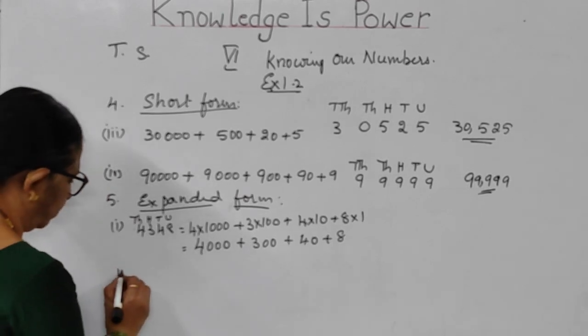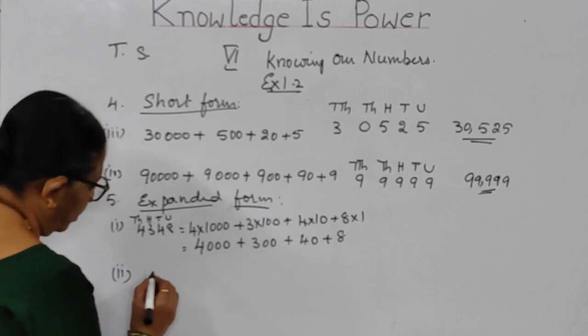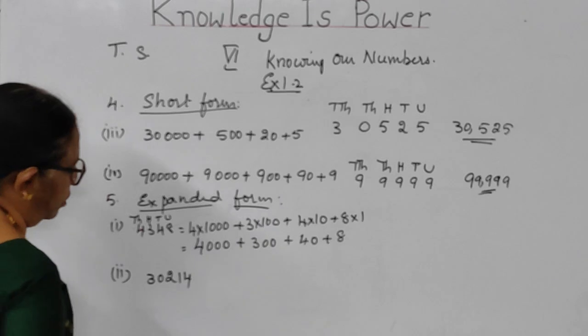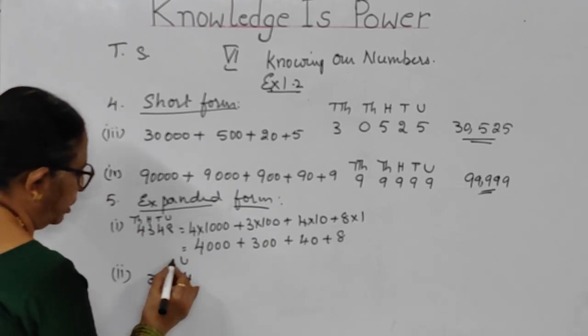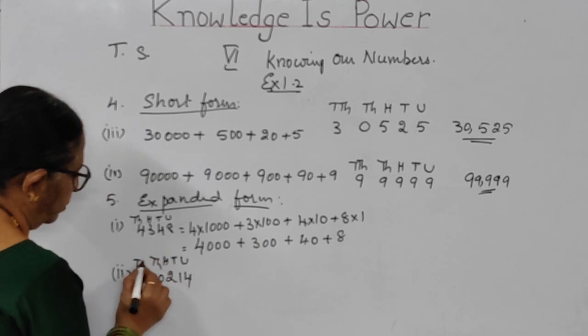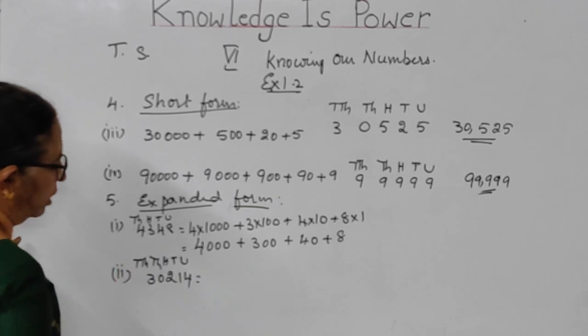Now, second bit. The second bit here is 30,214. Again, units place, tens place, hundreds place, thousands place, 10,000s place. We have got the values up to 10,000 place.